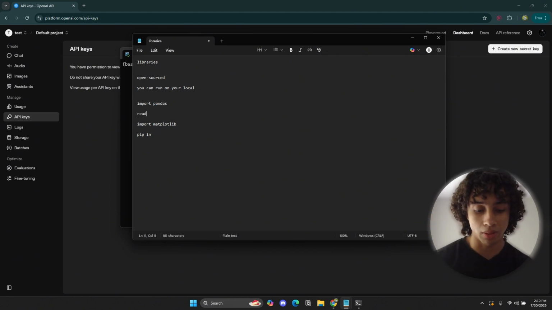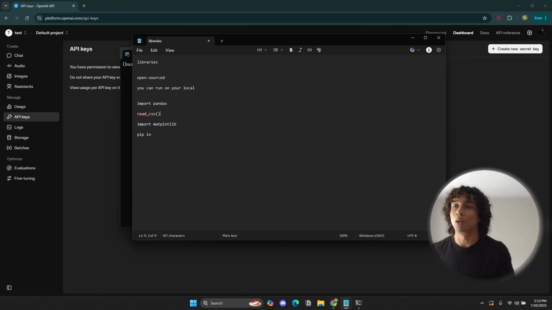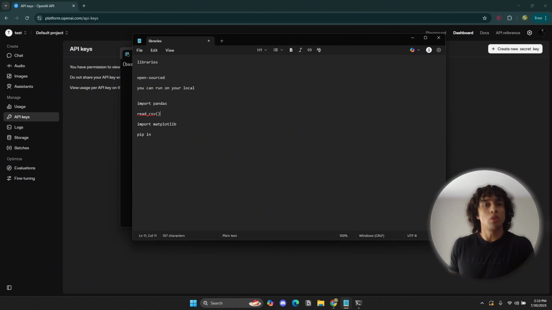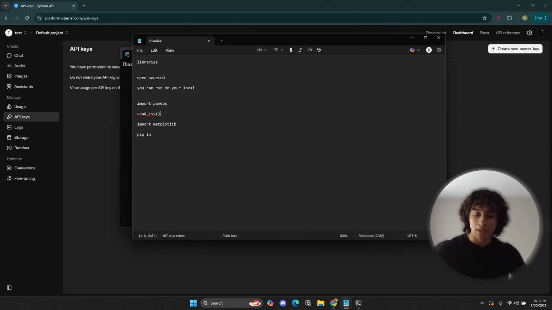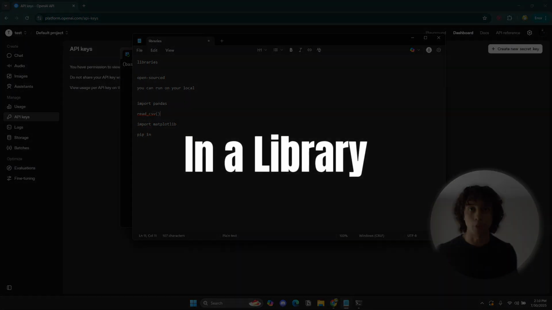So Pandas has the read CSV tool, right? That allows you to read a CSV file, or read an Excel file. There's a bunch of tools in Pandas. Same thing in Matplotlib, and same thing in other libraries. So there's a specific way, a very useful and easy way, for you to extract the tools that you need in a bag of tools, in a library.